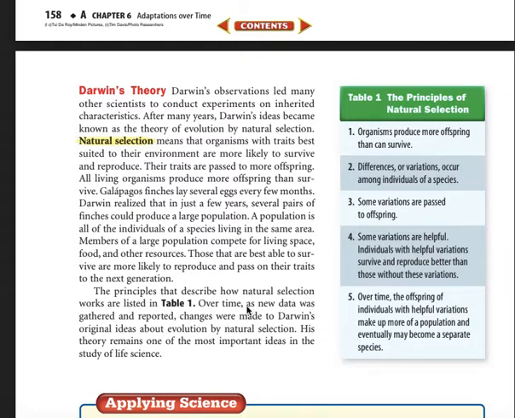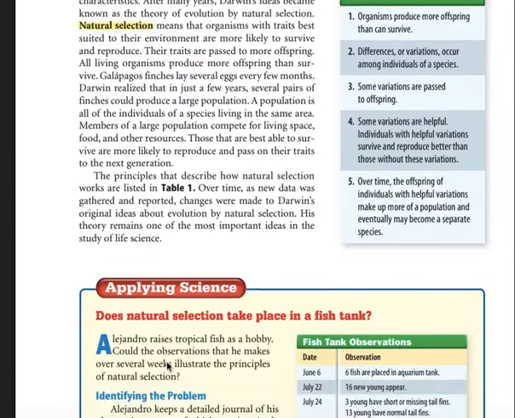The principles that describe how natural selection works are listed in Table 1. Over time, new data was gathered and reported. Changes were made to Darwin's original ideas about evolution by natural selection. His theory remains one of the most important ideas in the study of life science.